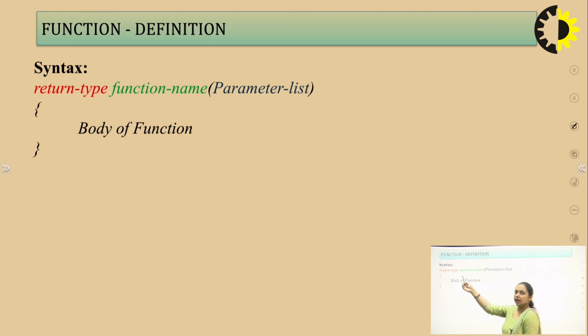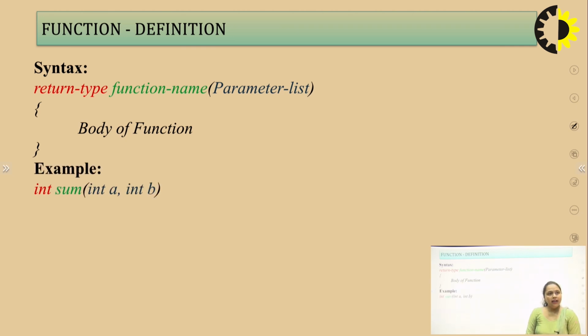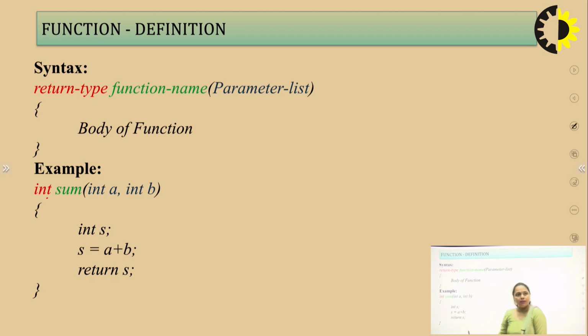So, as we have taken the example, int sum: int is the return type, sum is the function name, int a, int b. I have taken two parameters, integer type a and integer type b. And what is the body of the function? I have written these statements for addition of two numbers a and b, and the result is being stored in s. And what has been returned? Return s. So this s will be returned to the main function, or the place from where the function has been called.